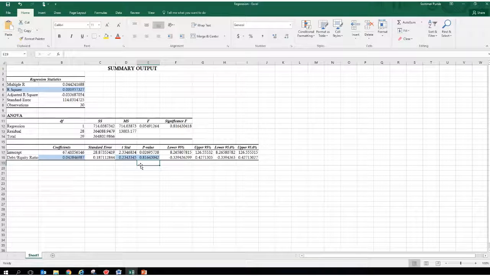So in looking at the information that we have here, based on the 30 stocks that were chosen, it appears that there is no statistical significance between the average 52-week share price and the debt to equity ratio. So apparently, unlike myself, there doesn't seem to be any concern on behalf of potential investors that if a company has a high debt to equity ratio, they may be willing to pay lower for that share of stock.